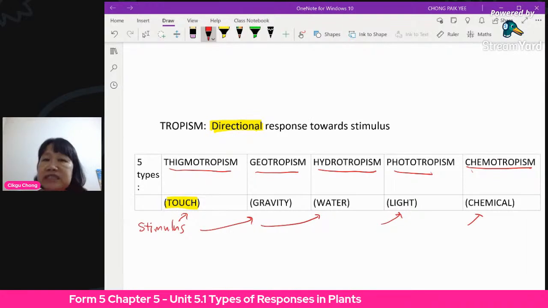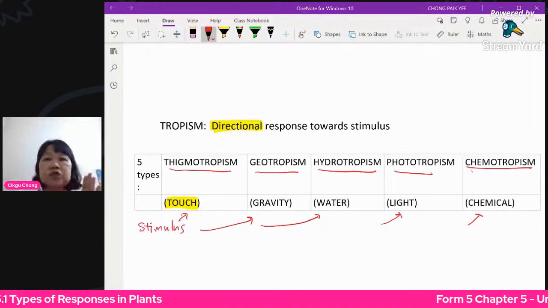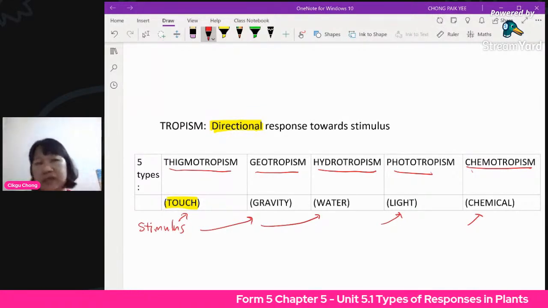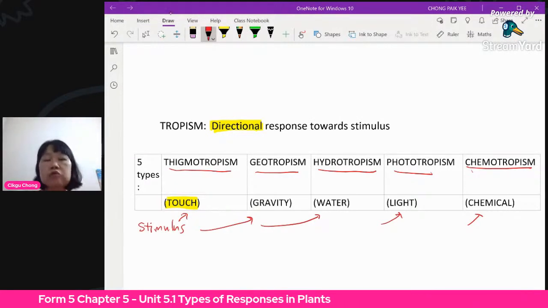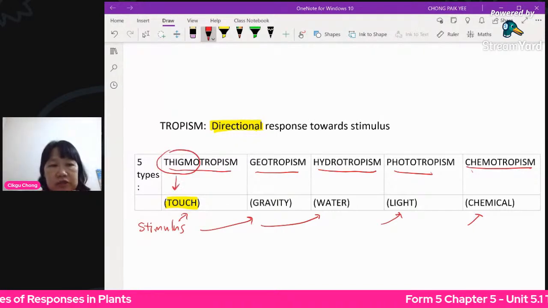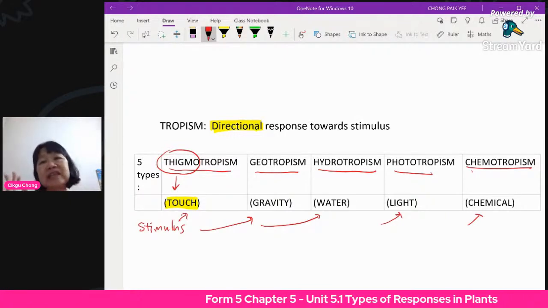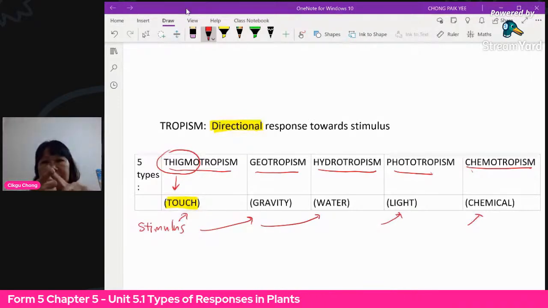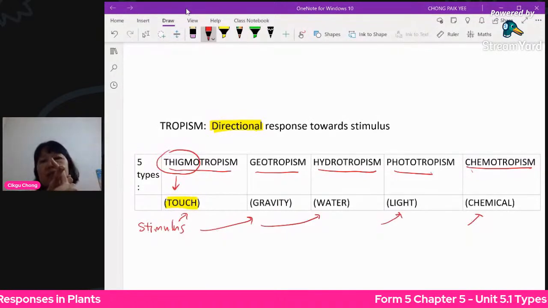If the stimulus is touch, that means if you touch the plant and it happens to stimulate it to do something, maybe it grows towards it or grows away from it, that response is called thigmotropism. The word thigmo in Greek actually means touch. So it's growing towards something that it touches. For example, I have a stem here and this is a stick. If the stem touches the stick, it may curl around it.